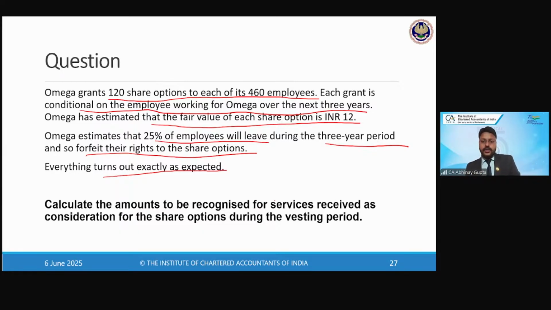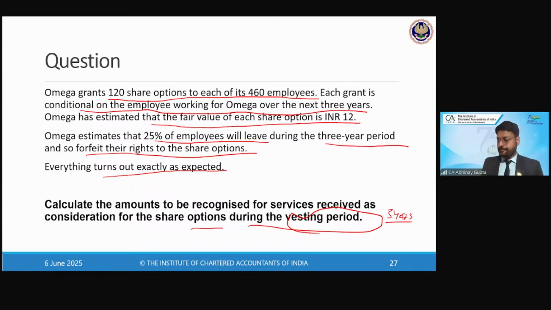Calculate the amounts to be recognized for the services received as consideration for the share options during the vesting period of how many years? 3 years. So just come up with the amount of expense for each of year 1, year 2, and year 3.